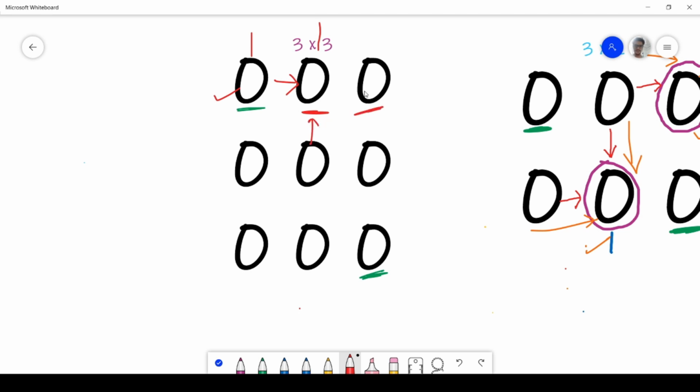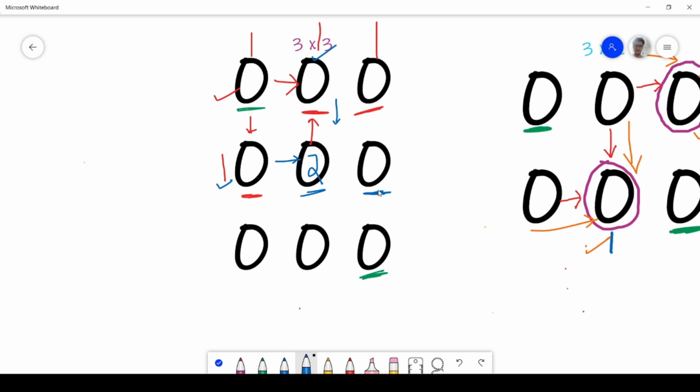Now let's take this position. The number of ways to reach this position will be 1, right? Now let's take this position. The number of ways to reach this position will be 1 as we can only move down here, right? Now let's take this position. The number of ways by which we can reach this position will be sum of the ways by which we can reach from top plus the number of ways by which we can reach from left, right? So the number of ways will be 1 plus 1, so it is 2, right?